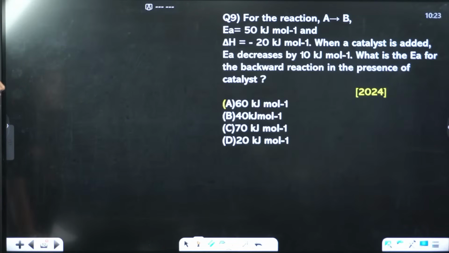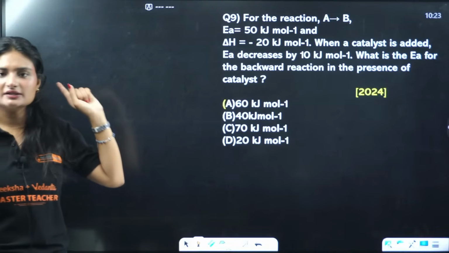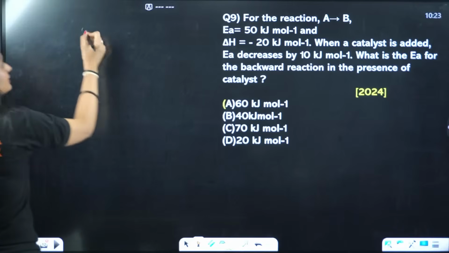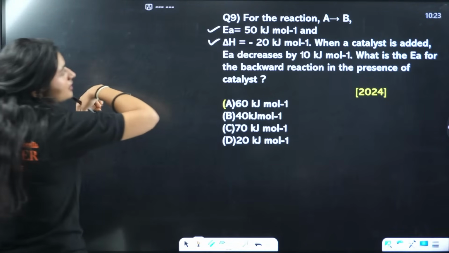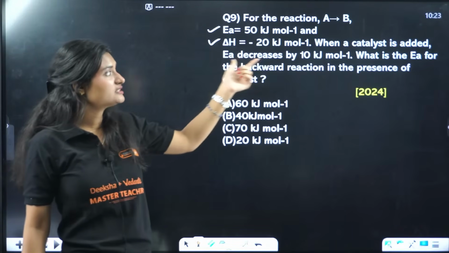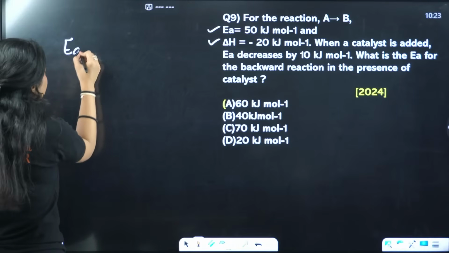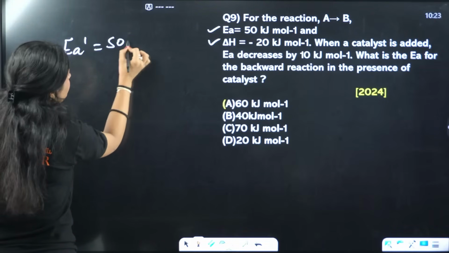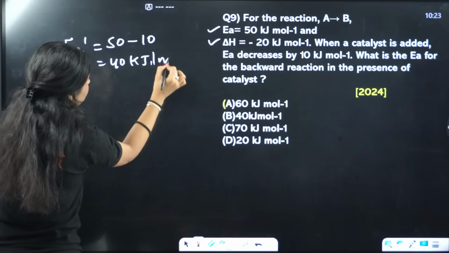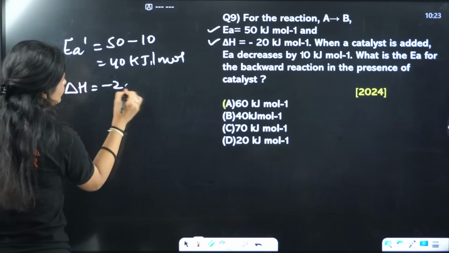Next question. This was the one we did back then, right? We solved a graph, and this is similar to that. Here EA is given, delta H is given. One more thing: when a catalyst is added, the activation energy decreases by 10 kilojoule per mole. So the new activation energy is 50 minus 10, which is 40 kilojoule per mole. And delta H is minus 20 kilojoule per mole.